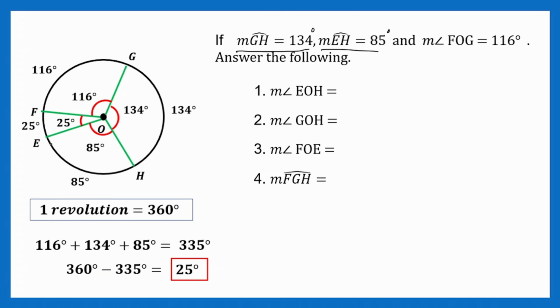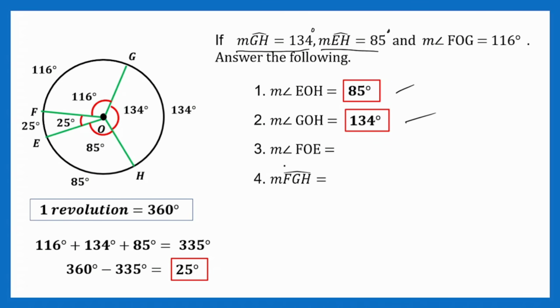Right? So, buong-buo na ang ating circle. Kompleto na yung mga measurements niya. Then, we can just easily answer this. So, tingnan mo lang. Angle, gitna ito. Measure of angle EOH. E, O, and H. So, this one. So, anong measurement niya? 85 degrees. So, write it down. Alright. If your answer is this one, very good. Next, number 2. Measure of GOH. G, O, and H. So, that is 134 degrees. Alright. So, if your answer is this one, very good.